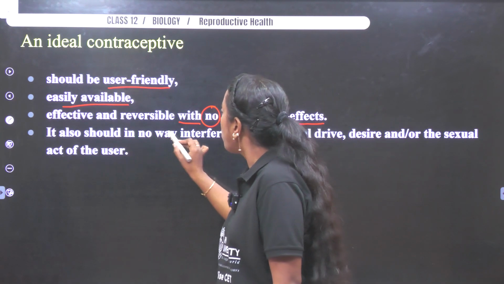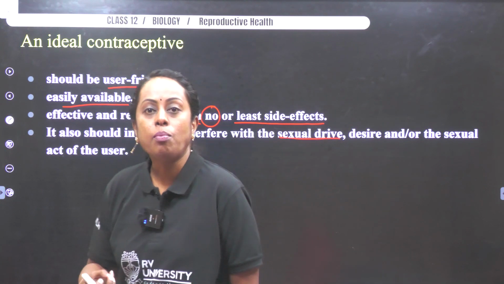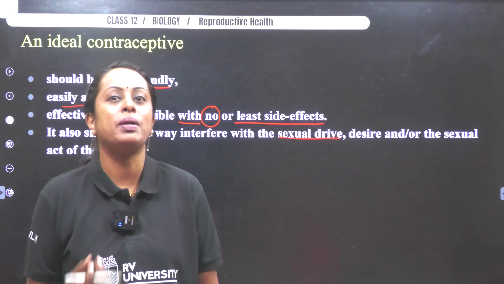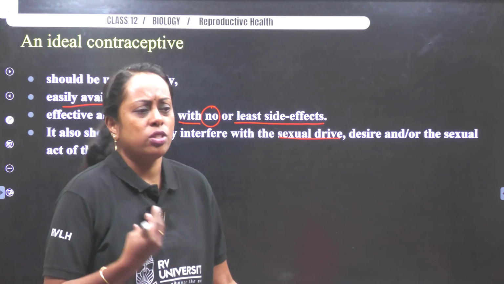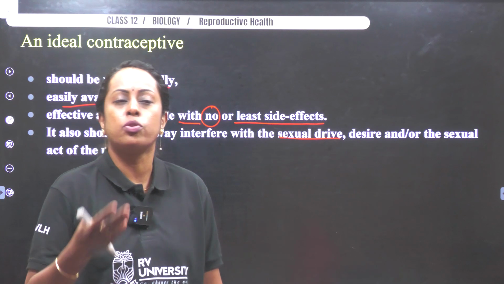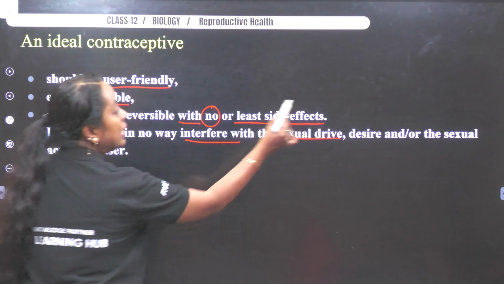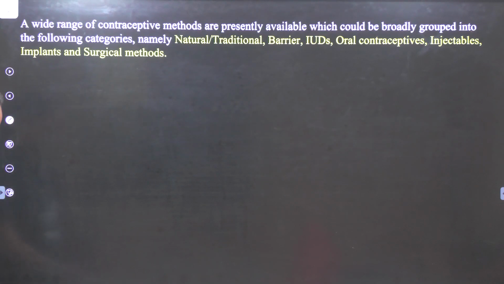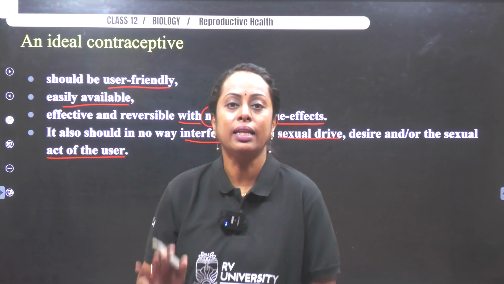It should also in no way interfere with the sexual drive. So, hormones produced during the sexual drive should not be altered. Using these contraceptive methods should not interfere with the sexual drive, desire or sexual act of the users. Okay, so I hope you are clear with the concept till here.